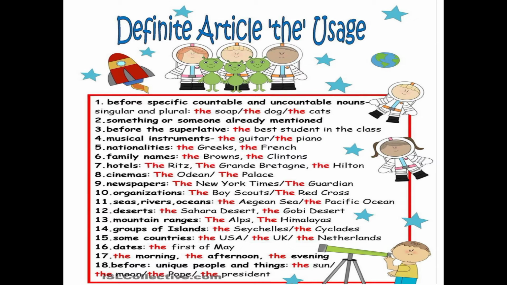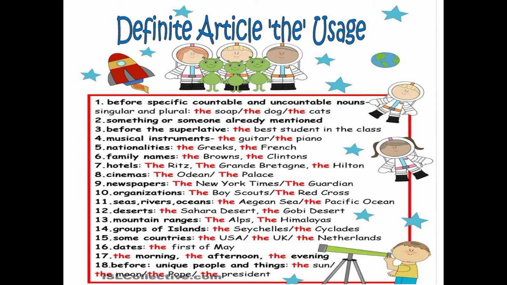So where do we have to use the article? We have seen in the definition that if we talk about any specific things, then we have to use the article. Whether it is countable or uncountable, whether it is singular or plural, in both cases it can be used, but it shows the specificness, then we can use 'the'.